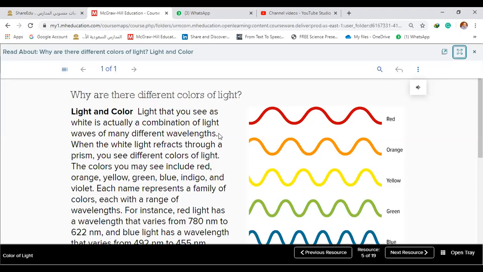Stop to this. Okay, Hamad, read this paragraph. This paragraph includes what? Okay, what's your observation?